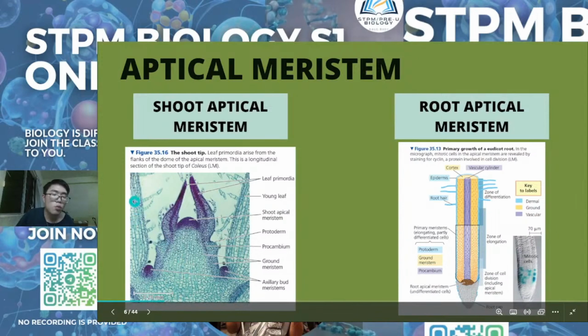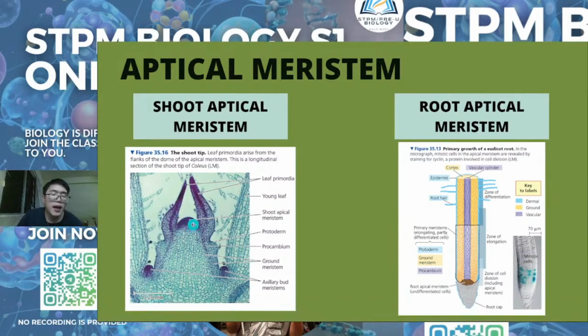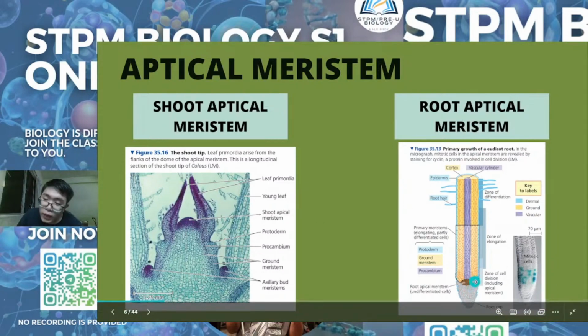The other part is not too bad, but for this part it is very packed, meaning that many meristematic cells are compact to each other there. The density is very high. And you see the root also has many. So the root apical meristem is here.